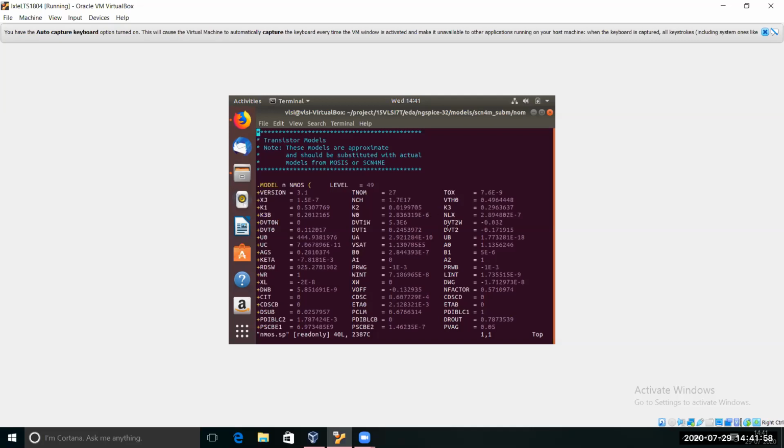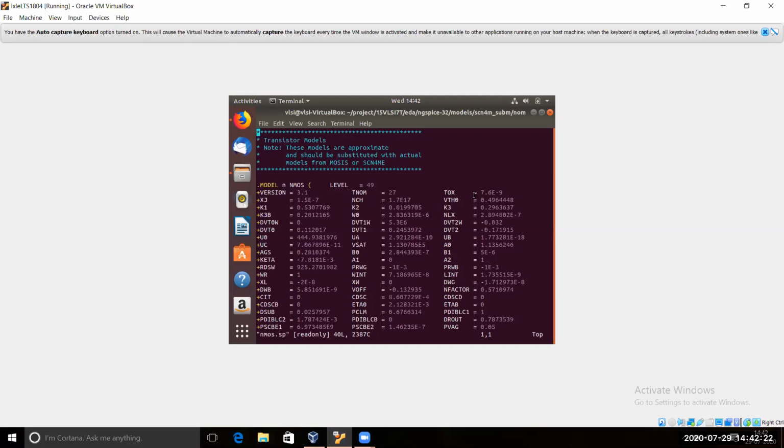Many other things are there, 49 parameters for better precision and accuracy. But we will only be choosing some of the parameters, like the TOX here. The TOX is written 7.6 E minus 9. This is the thickness of the oxide layer. The TOX value you pick up from here directly.